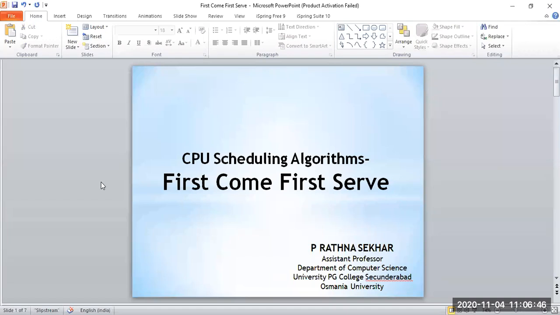In this topic, we are going to see different types of scheduling algorithms, like shortest job first, priority scheduling, round robin methods, and all those things. But we will start with the simplest and most commonly used CPU scheduling algorithm, that is first come, first serve.